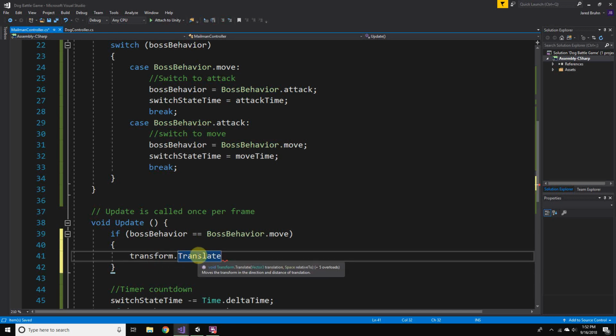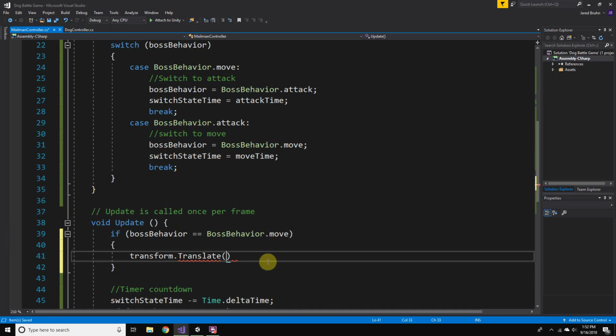It's going to move our transform in the direction that we input, and the distance to translation. There's a few different overloads we can look at. We could feed in a direction, X, Y, and Z, and we can make it move relative to local space or world space or whatever.